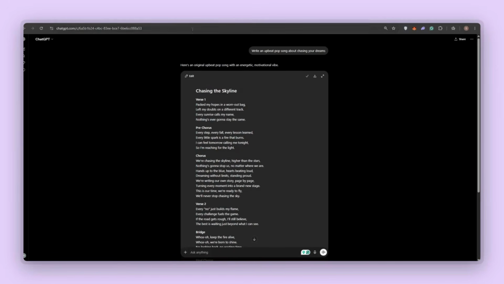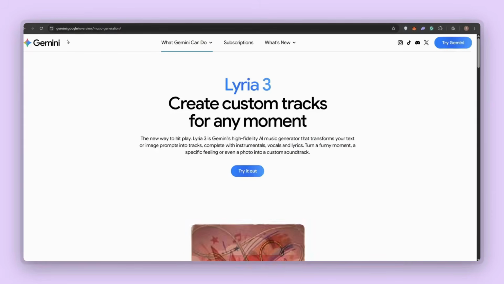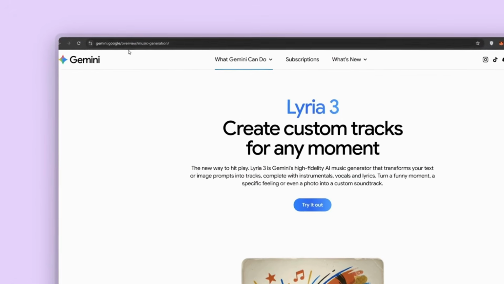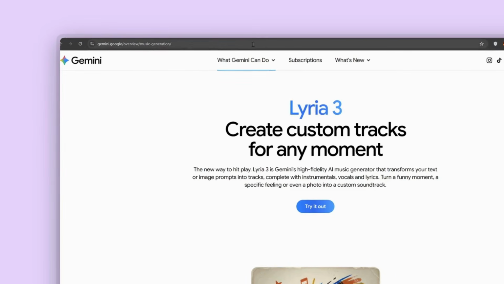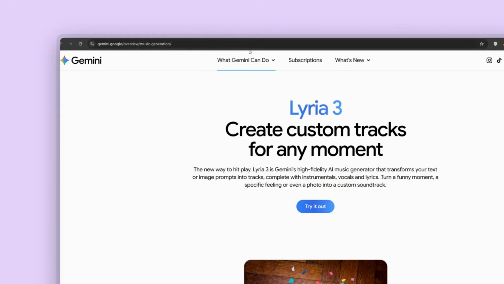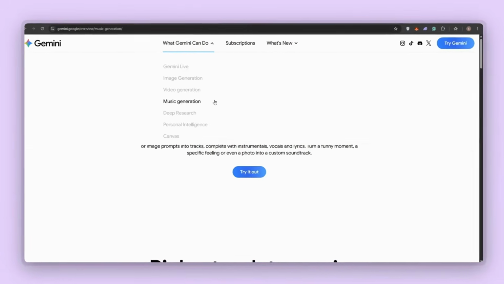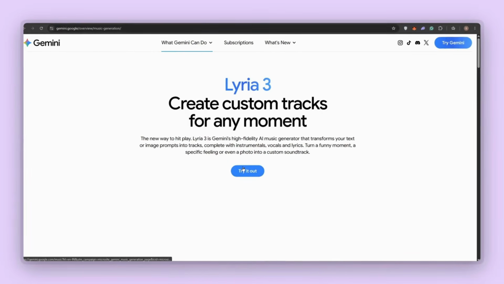Now the second step is, all you're gonna need to do is just head over to gemini.google.com/overview/music generation. I will put the link of this website in the description box below. Basically it's a tool from Google where you can create music. Here you need to click on this try it out button and it will take you to another page.